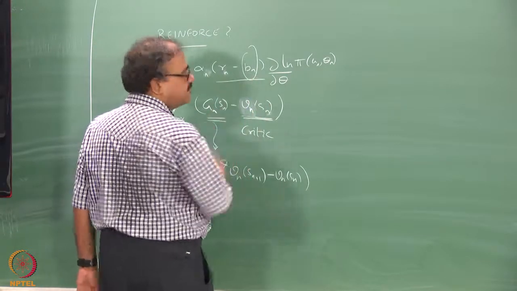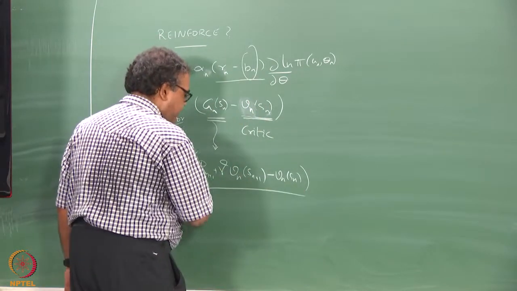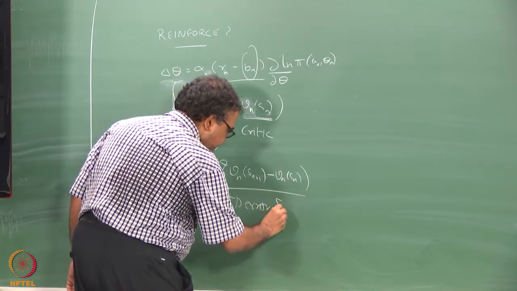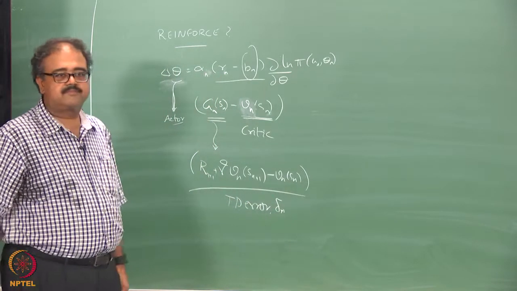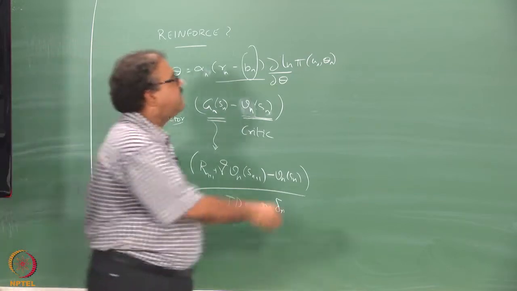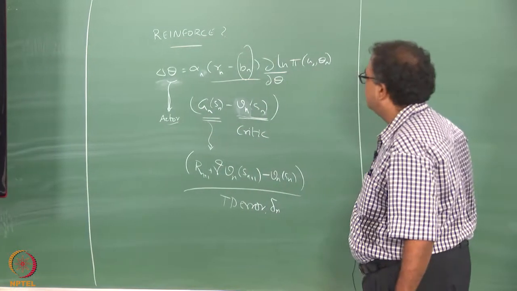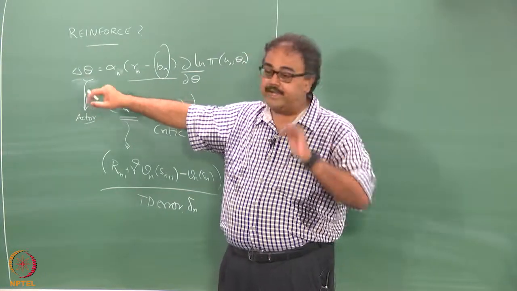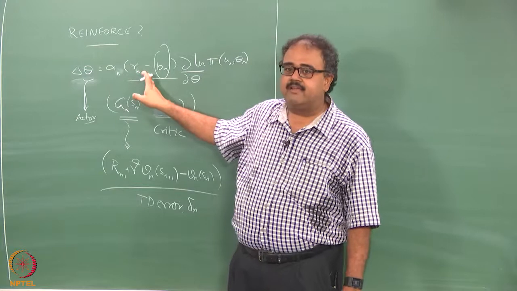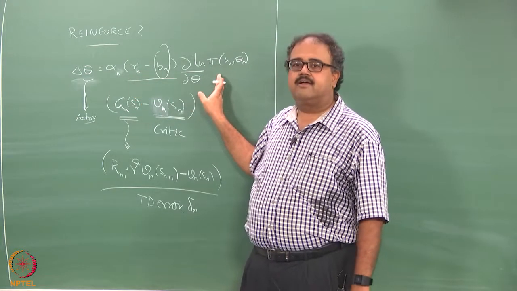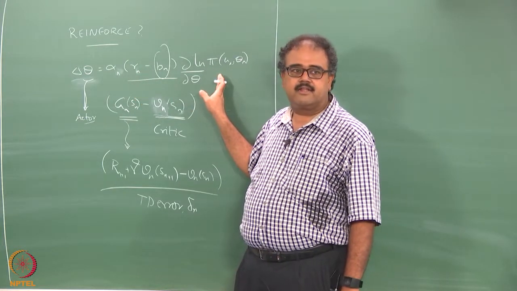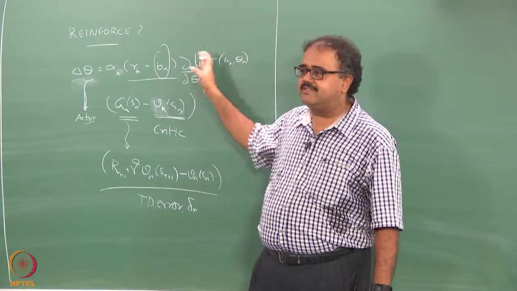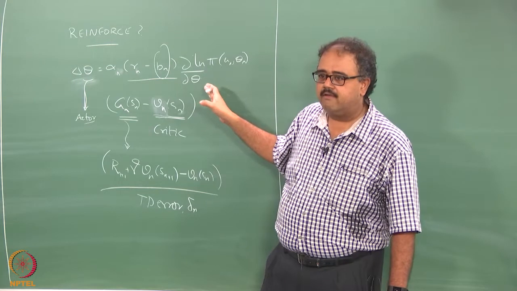So this term somehow magically became a TD error. So if you think about what is happening with your actor updates, it becomes some alpha times TD error times this gradient, and depending on how you choose the policy parameterization, this gradient can also vanish.